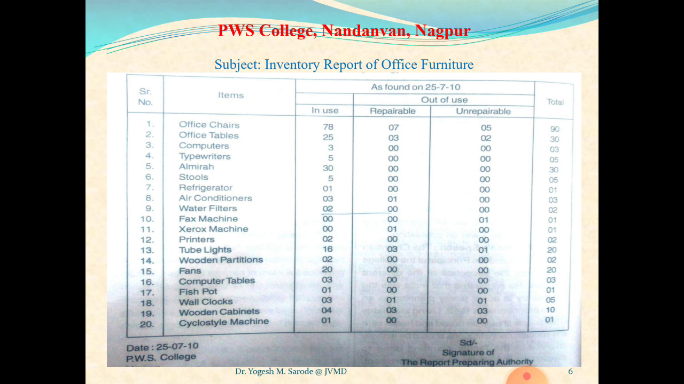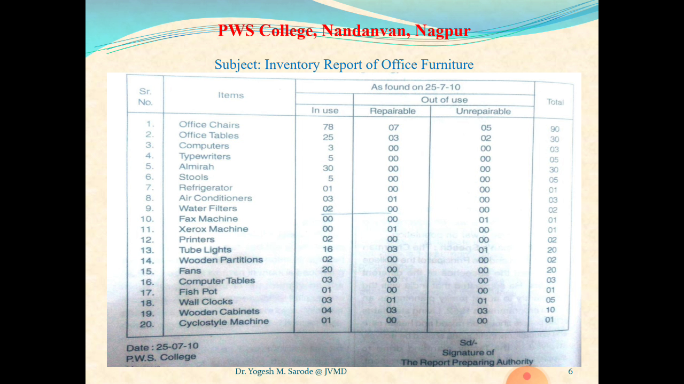If you write 90 total office chairs, and out of 90, 78 are in use, then the remaining 12 chairs you have to maintain in two columns, that is repairable and unrepairable. If out of 12, 7 can be repaired, then 5 cannot be repaired. So the total sum comes to 90. In this way, you can make column-wise statistical data.